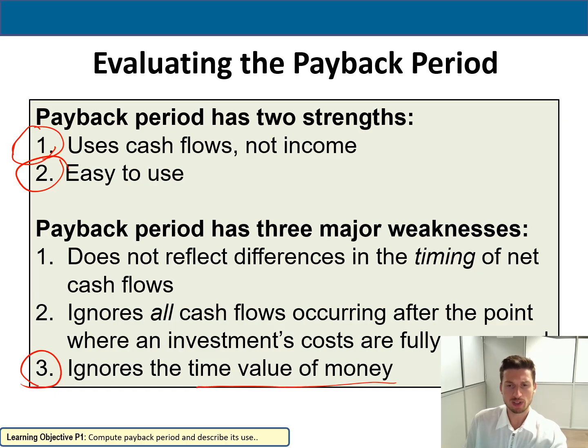Also, it doesn't reflect differences in the timing of net cash flows. And very important, it ignores all cash flows occurring after the point where investment costs are fully covered. So what does it mean? It simply means that, for example, maybe I'm getting my money back in 4 years, but I don't take into consideration what is happening after. So maybe my project is successful only for 5 years, but after it goes down, and it will end. So this is a weak point. It doesn't mean it's bad or good, it's just a weak point.